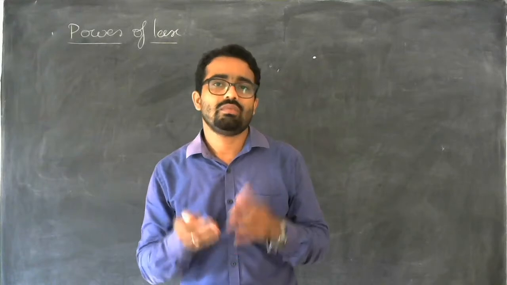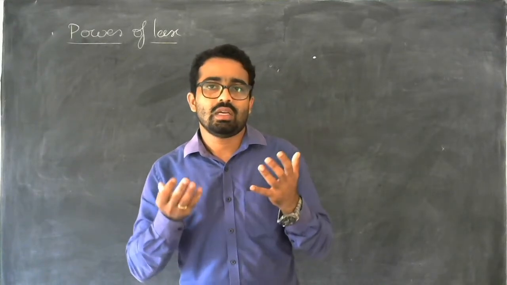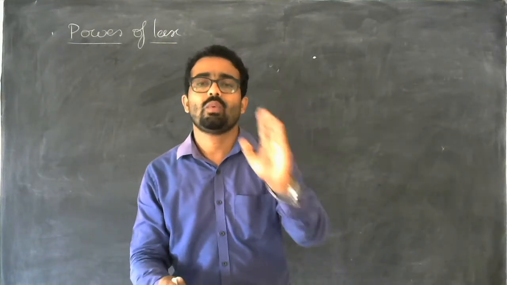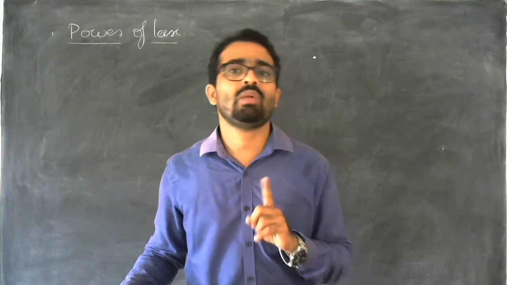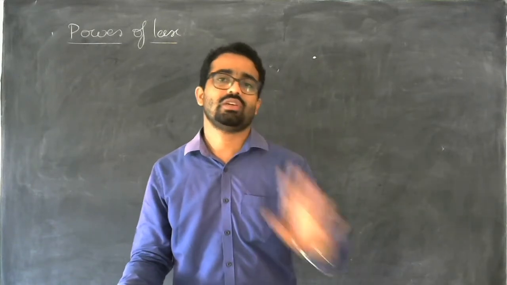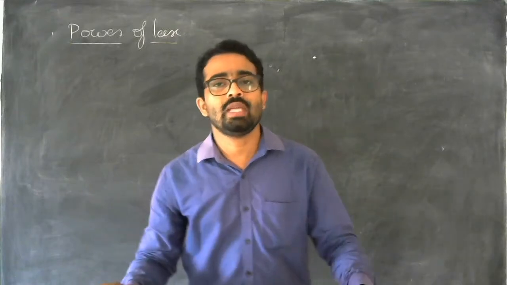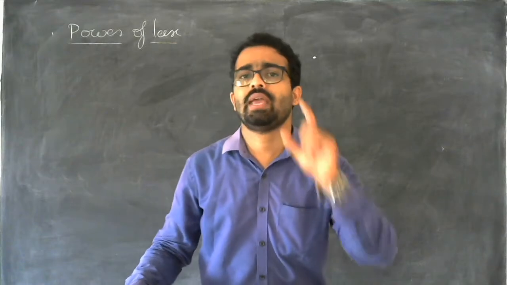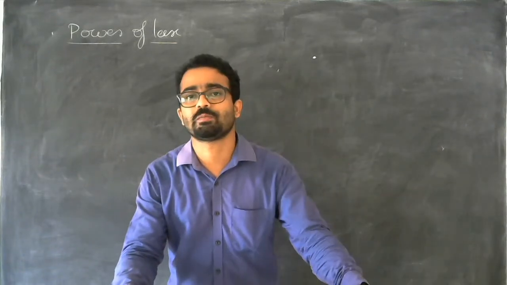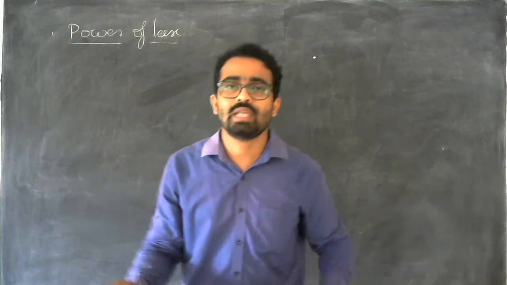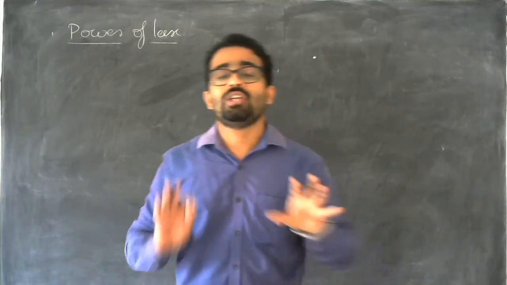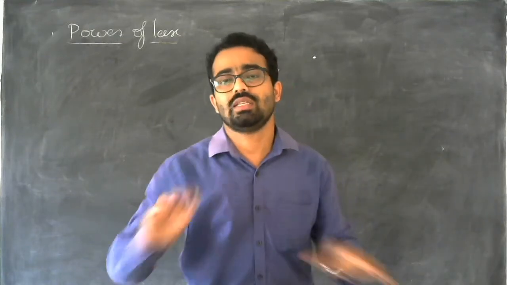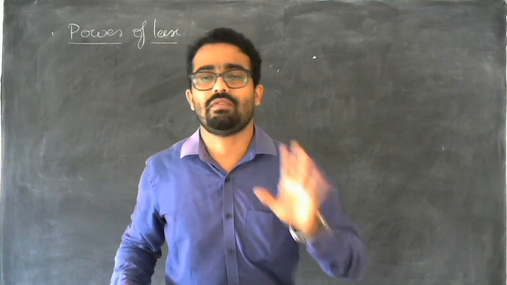To correct this, we wear spectacles, and different spectacles will converge or diverge the image at the required position. That is known as the power of that spectacle. So the power of a spectacle means the ability of the spectacle or the lens to converge or diverge a ray of light falling on it. In other words, it is the measure of the convergence or divergence of light falling on that lens. It is known as the power of a lens.